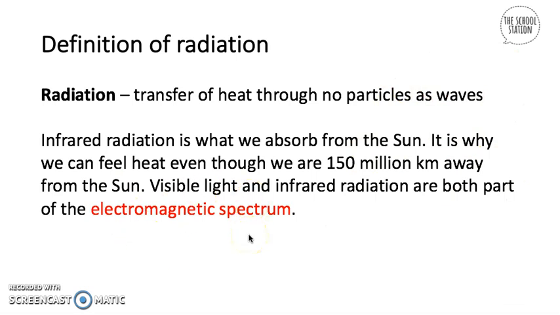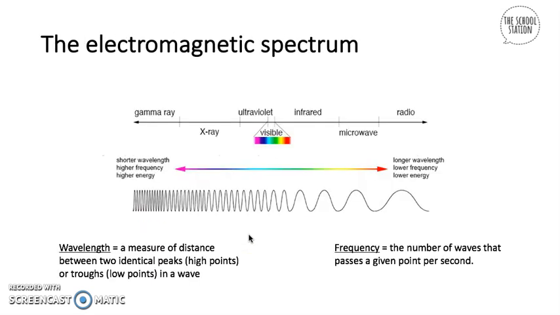This may be very confusing to you, but do not worry, because now we're going to be talking about the electromagnetic spectrum. The electromagnetic spectrum is basically electric waves and magnetic waves, and there are 7 main points on the electromagnetic spectrum.